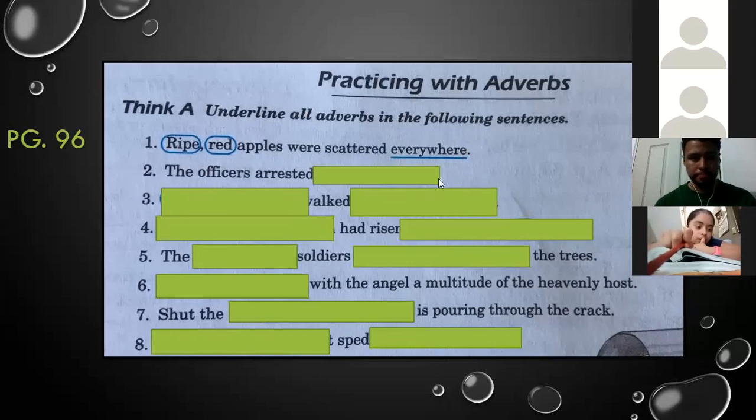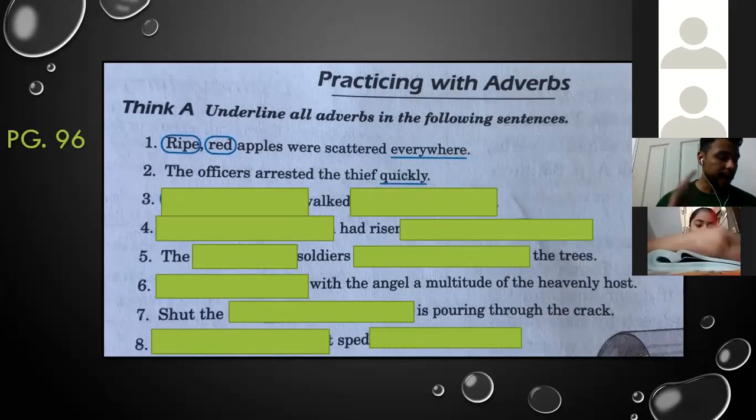Let's see. In this case, what is the adverb here? Number 2, the officers arrested the thief. Quickly. Quickly is the adverb. Well done. So let's see the result. Yes, quickly. Excellent.